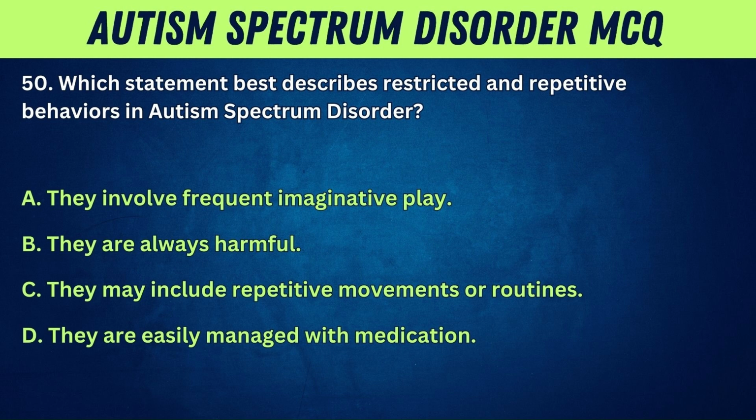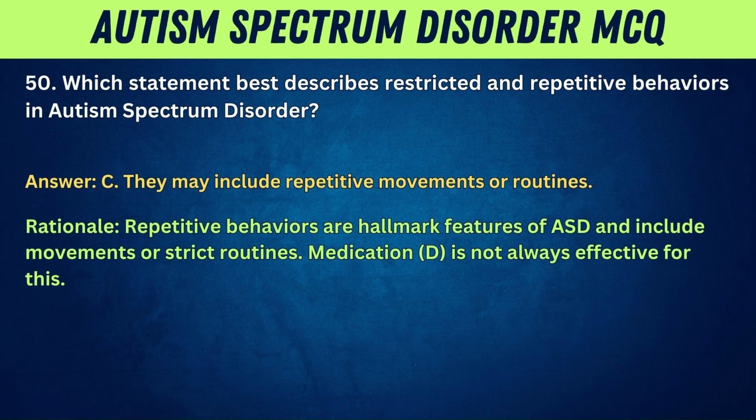50. Which statement best describes restricted and repetitive behaviors in autism spectrum disorder? A, they involve frequent imaginative play. B, they are always harmful. C, they may include repetitive movements or routines. D, they are easily managed with medication. Answer: C. They may include repetitive movements or routines. Rationale: repetitive behaviors are hallmark features of ASD and include movements or strict routines. Medication, D, is not always effective for this.